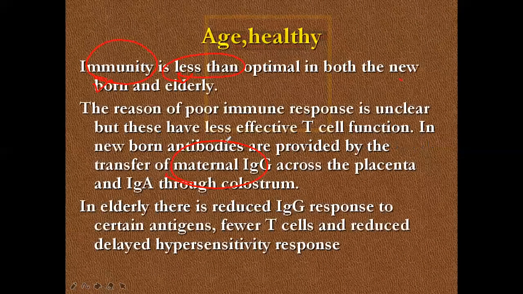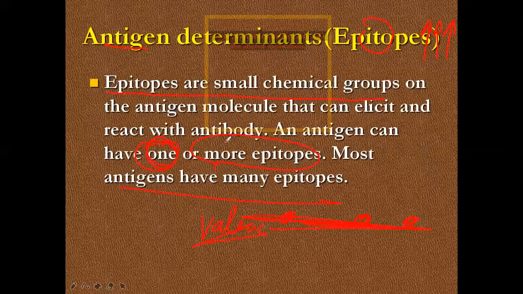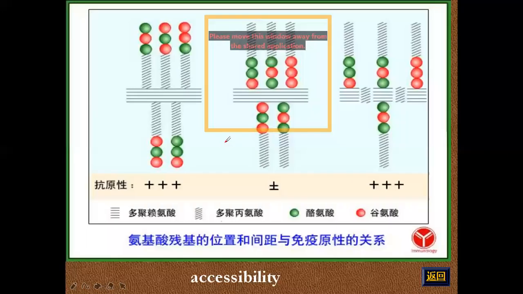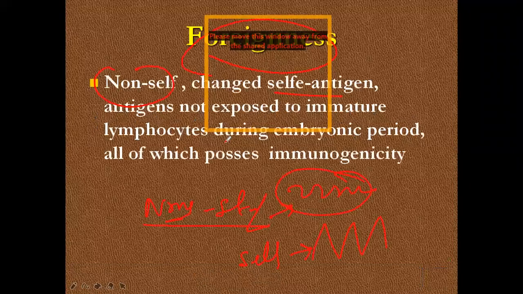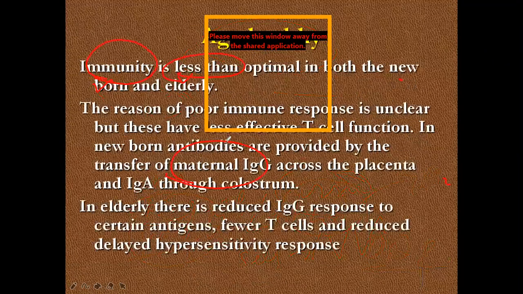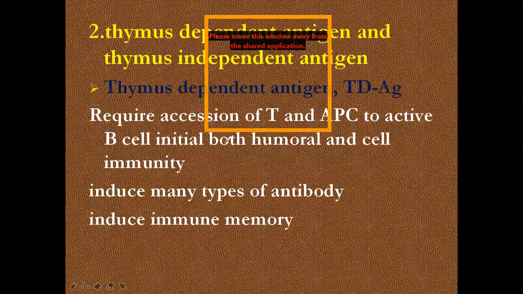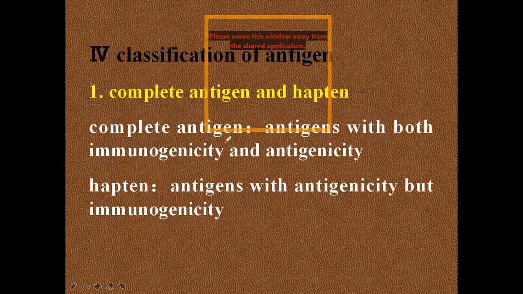The important properties you should keep in mind, very important: size, structure complexity, and number of epitopes. These three are very important. The third thing here is foreignness. So these from the recipient, foreignness and genetic makeup. This is all about antigen. This is all about the antigenic classification we also did. We also did this classification: what is a complete antigen, what is a hapten.